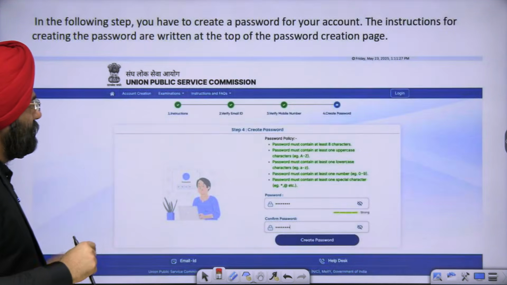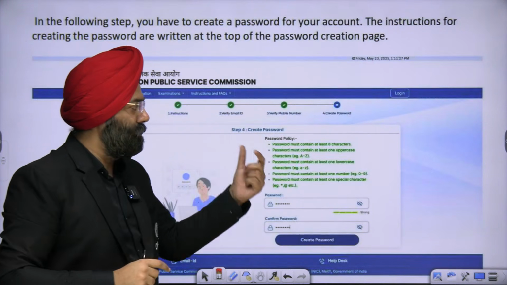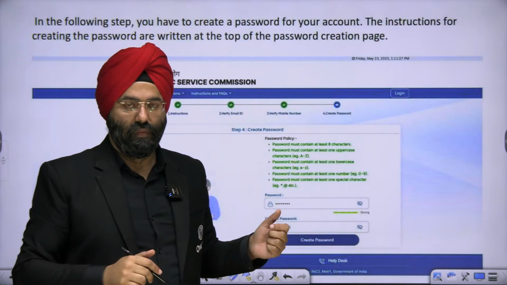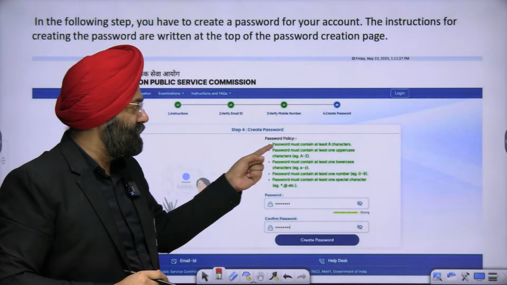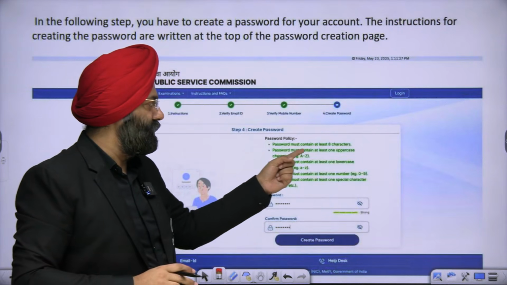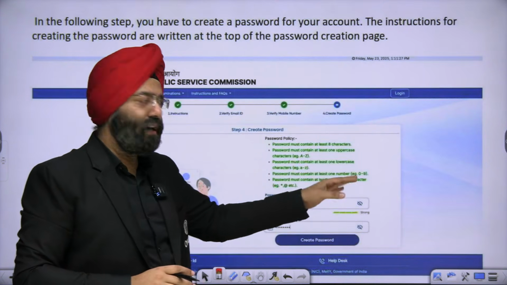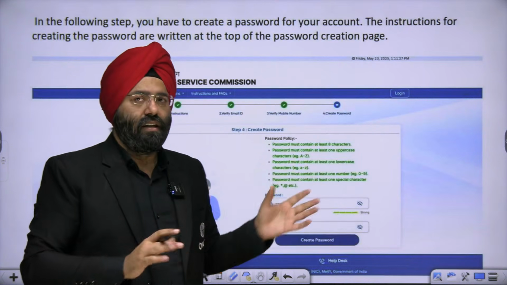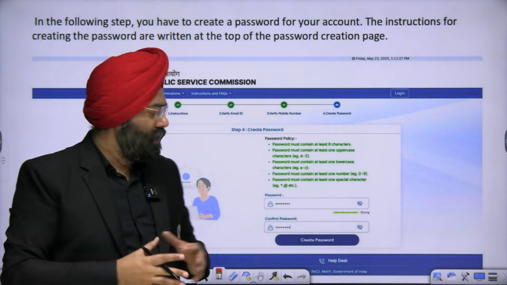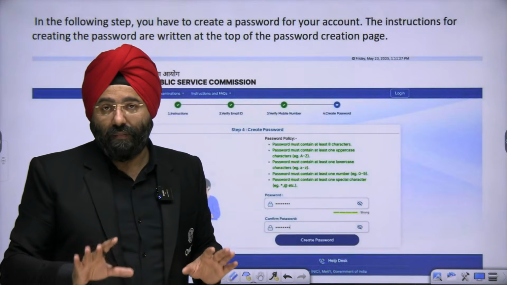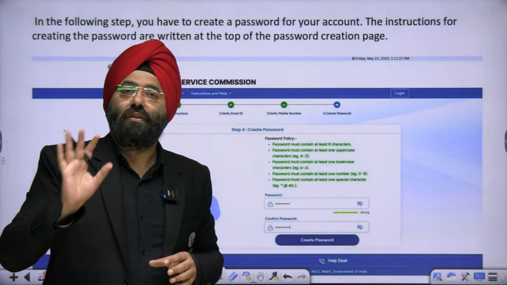Next, once you have verified your email ID and your mobile number, you have to create a password. Now, there are certain instructions given, like it must contain at least 8 characters. It must contain at least 1 uppercase, 1 lowercase. It must contain at least 1 number from 0 to 9. And it must contain at least 1 special character. Keeping all this in mind, again, basic, you have already done this with even Google passwords also. So, create a proper password. Please remember, create a password that you will remember also. Do not create such passwords that you will forget after 1 hour.